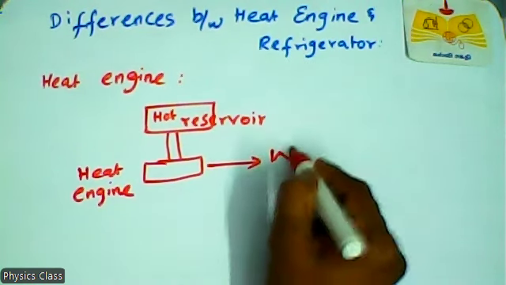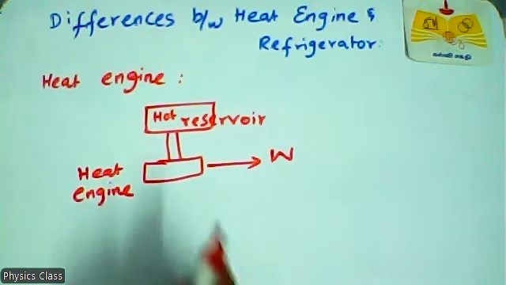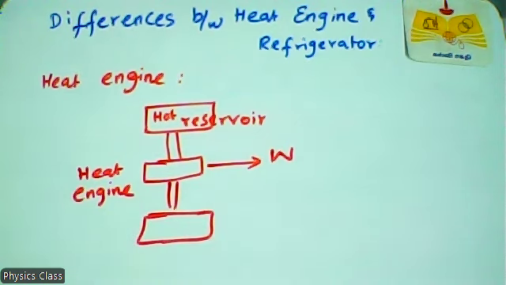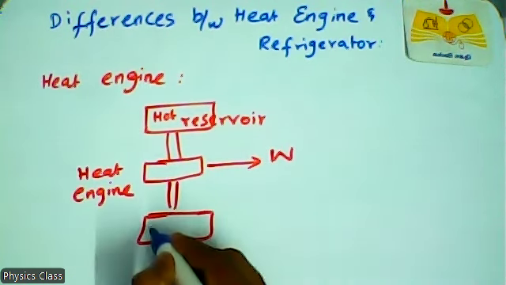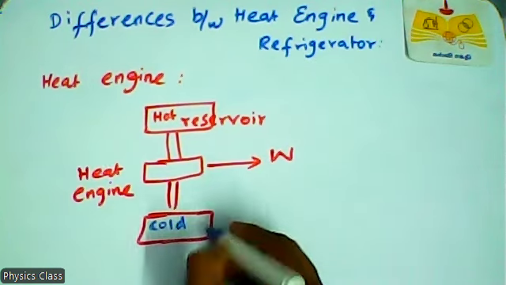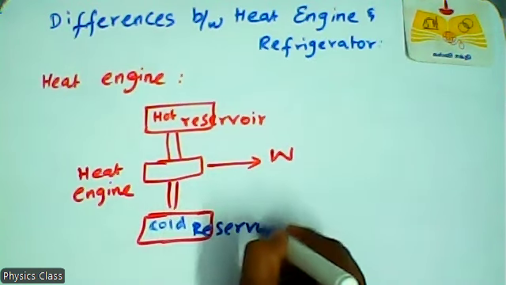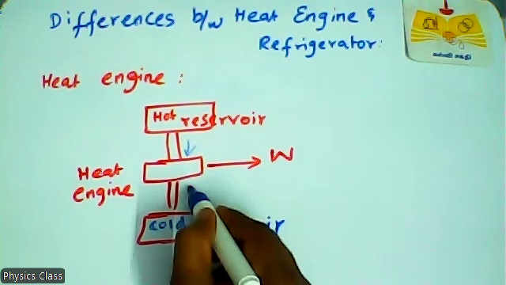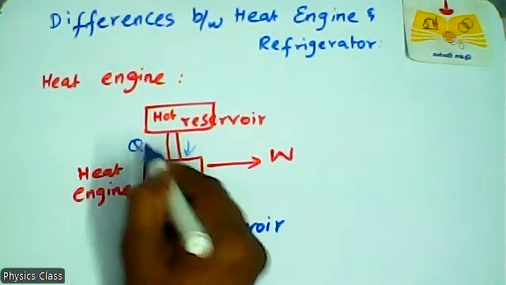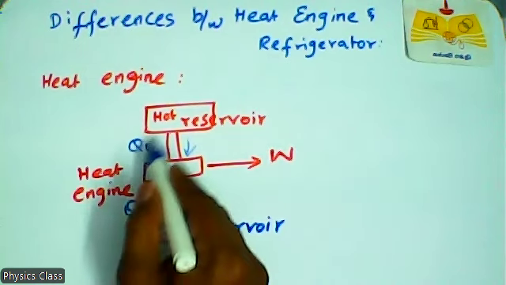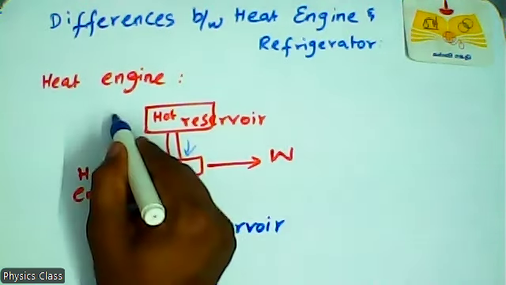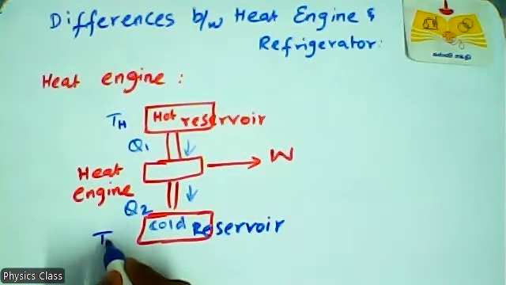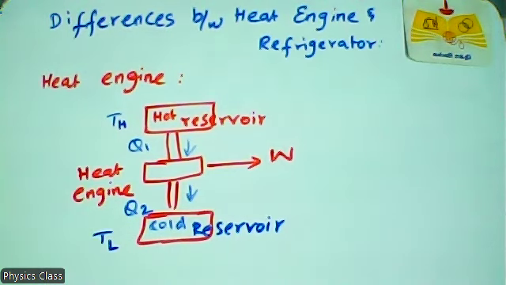So W, work done by the heat engine. And this is cold reservoir. The arrows denote like that. This is Q1, this is Q2 or QL, or this is QH, because temperature for the hot reservoir is TH, temperature for the cold reservoir is TL.